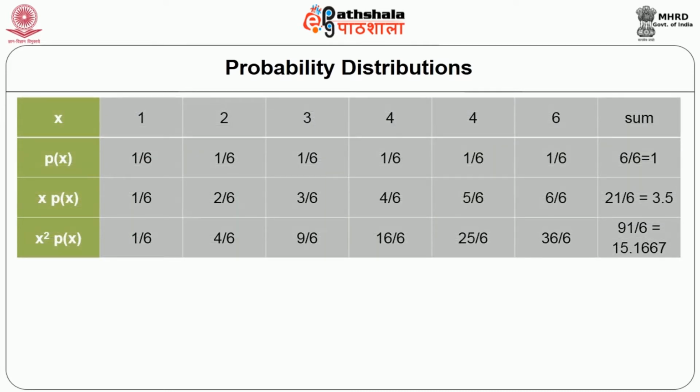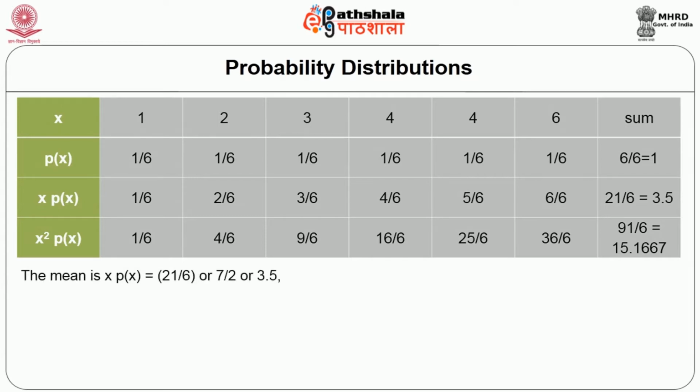Just have a glance at table 2, how the probability is distributed in the case when a die is thrown. When you throw a die, the probability of x is 1/6 each time. When you throw six times, the result may be 1 each. The same way, when you get the mean, it will be 3.5, and the variance will be 15.17. Okay, this is calculated in detail. Have a glance at the calculations.